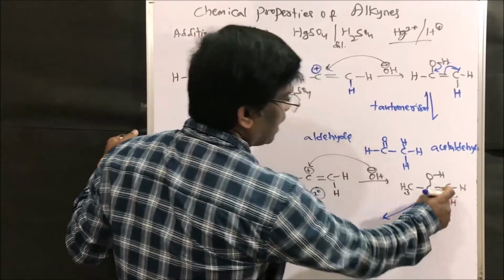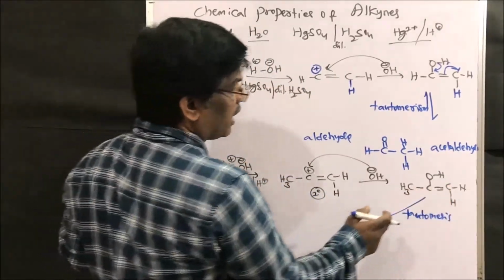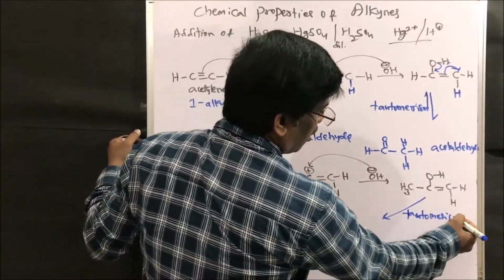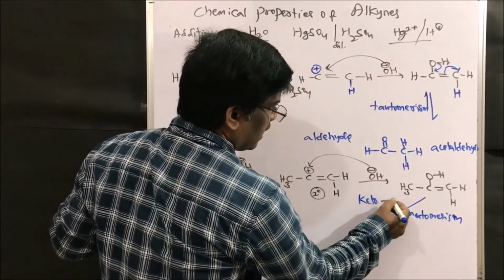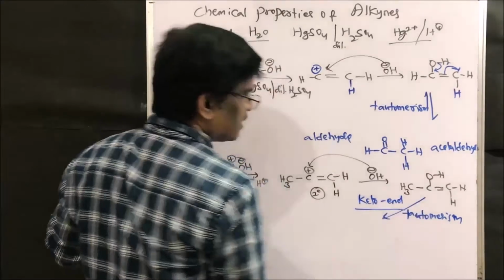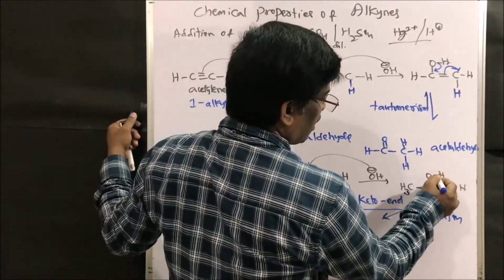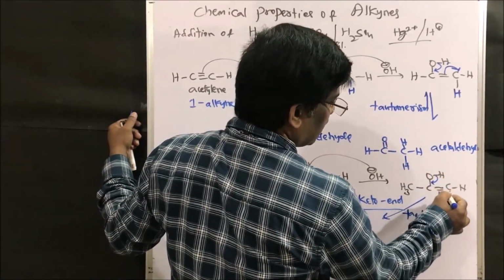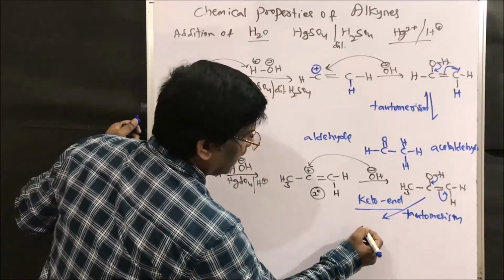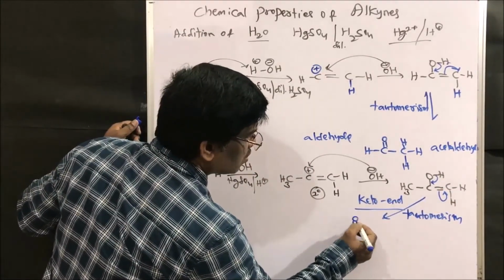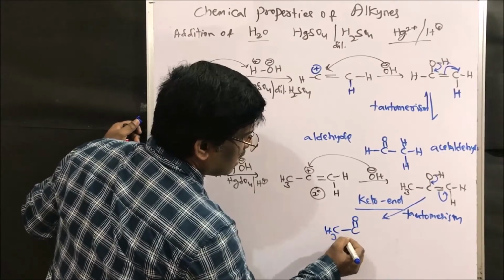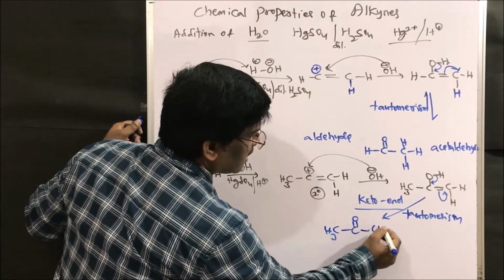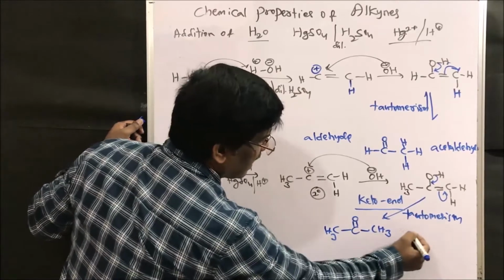Keto-enol tautomerism, so upon keto-enol tautomerism it turns into a ketone. It gives rise to a ketone, C double bond O with CH3 on both sides. This is acetone.